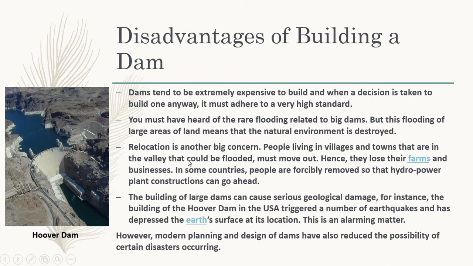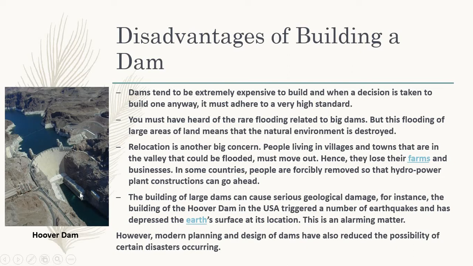Relocation is another big concern. People living in villages and towns in the valley that could be flooded must move out, and hence they lose their farms and businesses. Suppose water is collected in a reservoir in a very high amount, and when the gate is opened, there is a chance of flood in these areas. So the people who are living in these areas or near the dam are evacuated. This means people are relocated from that area, and due to that their livelihood may be affected. So this is one concern.